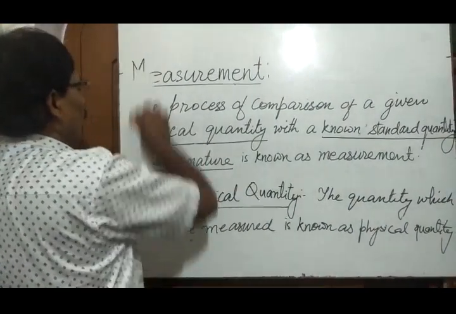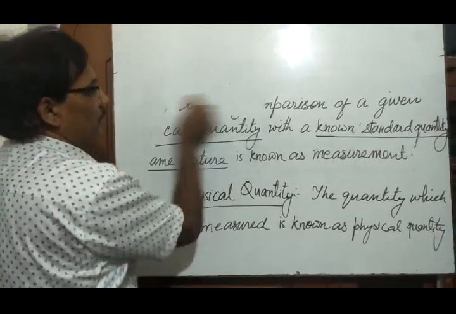Now, there are two types of physical quantities.